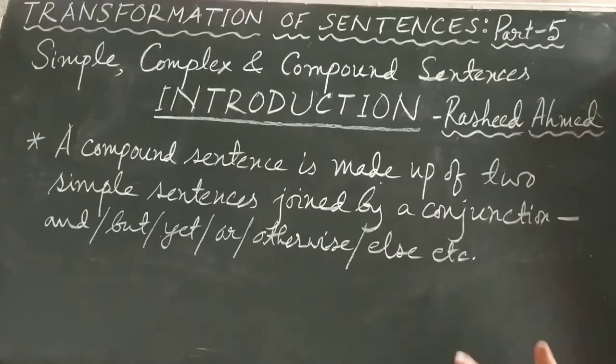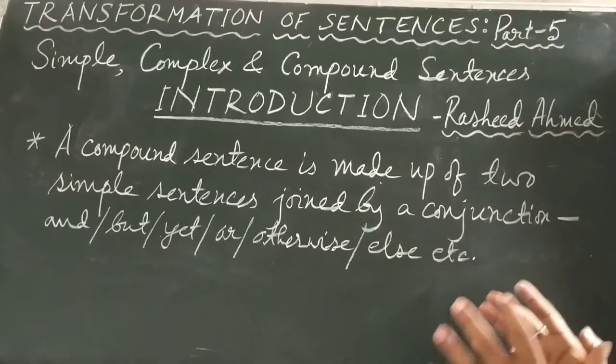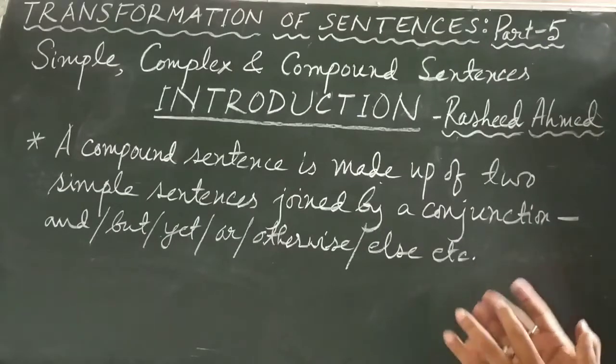And how are they joined? They are joined, two simple sentences are joined with the help of a conjunction. And then examples of some conjunctions are given: and, but, yet, or, otherwise, else, etc. These are the examples of conjunction. So with the help of such a conjunction, two simple sentences are joined, and that sentence is called a compound sentence. These are the definitions of a simple, complex and compound sentence.